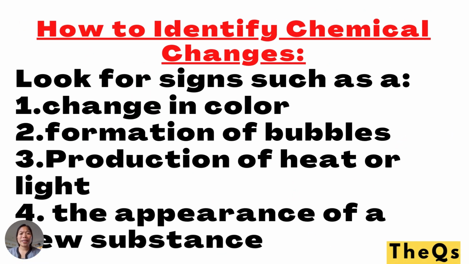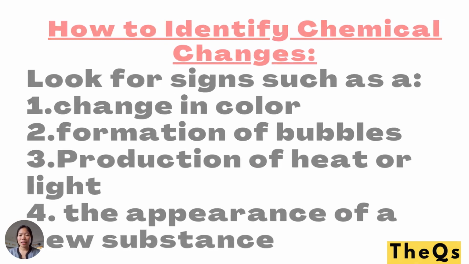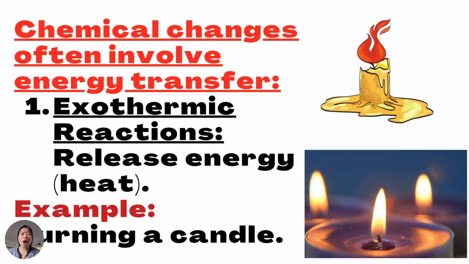So, how do we identify chemical changes? Look for signs like change in color, formation of bubbles. If you can see bubbles, that's one sign. Production of heat or light, like burning, and the appearance of a new substance. So those are the signs.